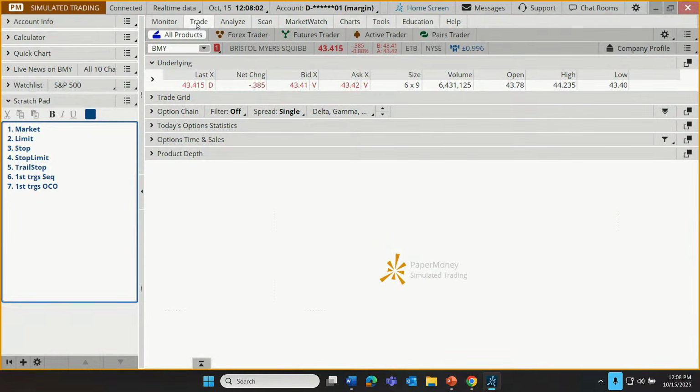So let's go to our trade tab. Obviously, if we want to place a trade, we're going to go to the trade tab, make sure that we've typed in our symbol here. And then in order to place a buy order or a sell order, we're going to be using the prices under the bid price or the ask price on Thinkorswim. If we were buying something out there in the universe, let's say we wanted to buy a car or a house, we might go up to its owner and say, hey, how much are you asking for that?